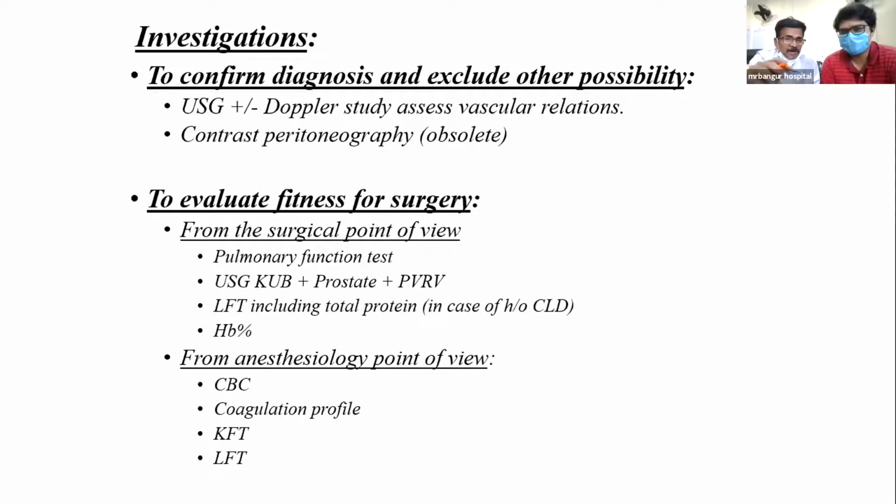Next, as you come to the other points, the other investigations will be guided by your history and examination. If you have a patient of 30 years having no urinary obstruction, we will not advise an ECG or KFT. A patient 60 plus having some urinary symptoms, we ask for them. A patient having pulmonary disease, COPD, we will ask for a pulmonary function test. So other investigations will be guided by the presentation.